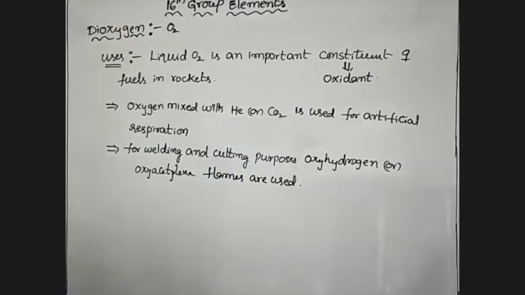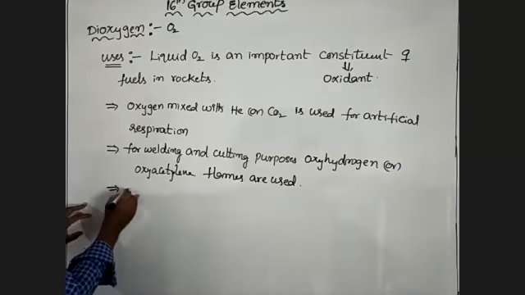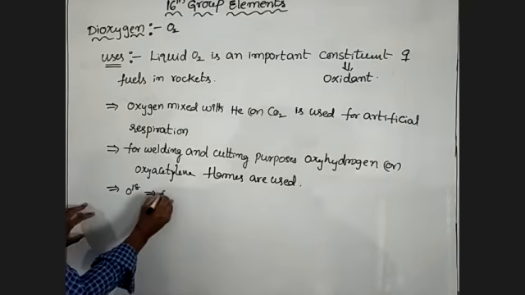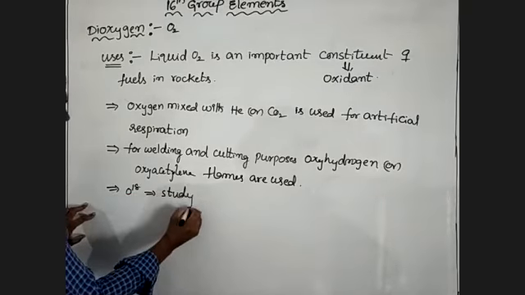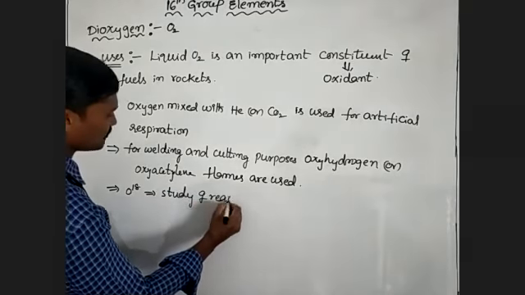Next one, the O18 isotope is used as a tracer in the study of reaction mechanism.